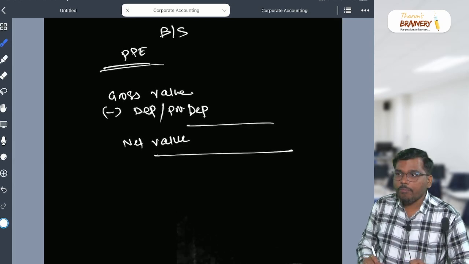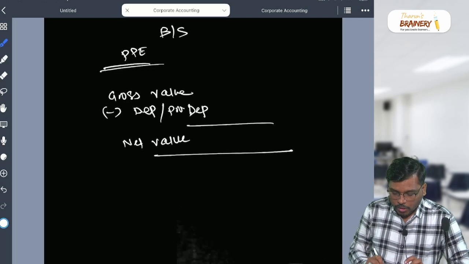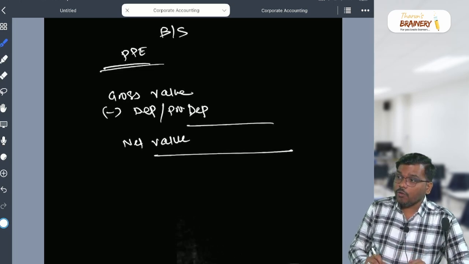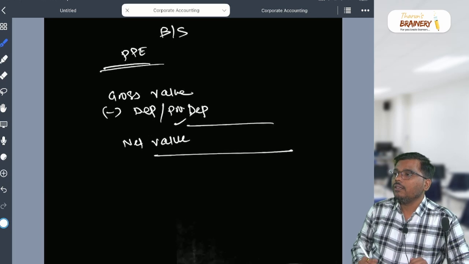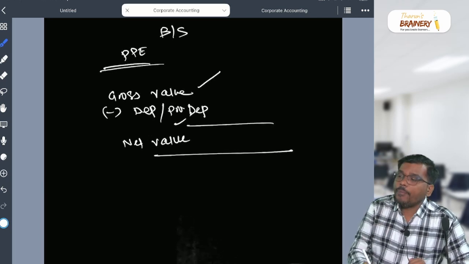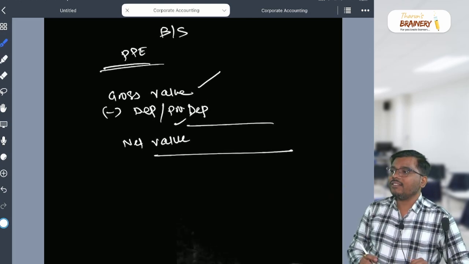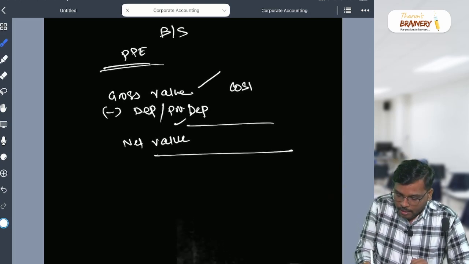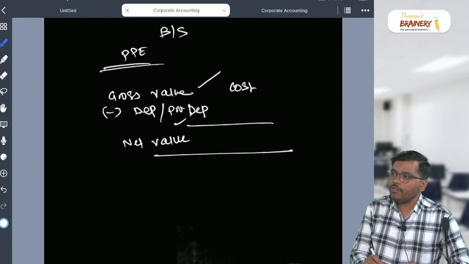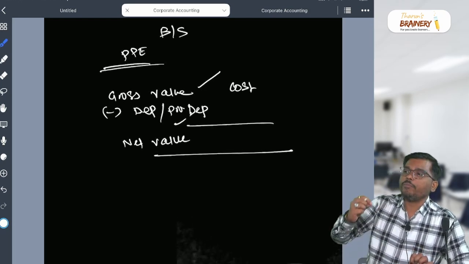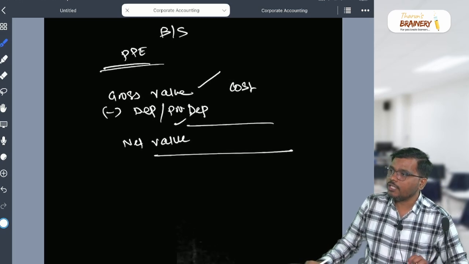This is very, very important, my dear student. I repeat again, when provision for depreciation is given in the TB, it means the asset appears at cost price. So you should subtract provision for depreciation from cost. You will get the net value or WDV of the asset, and that value should appear in the PPE in the balance sheet. Are you getting my point?